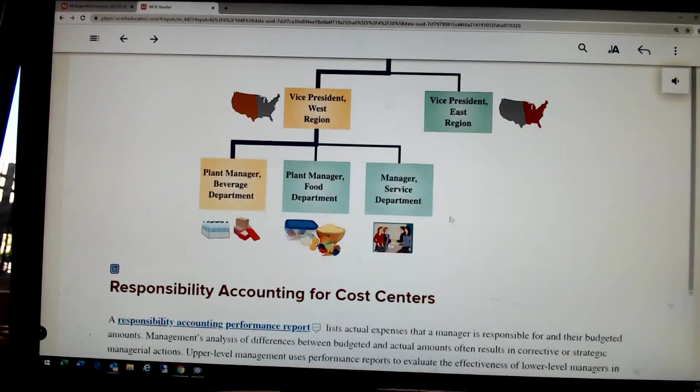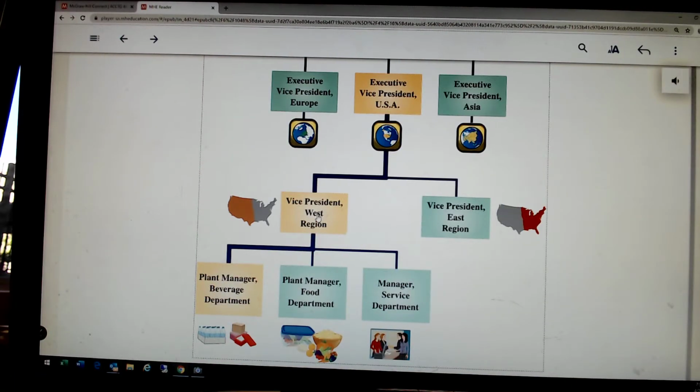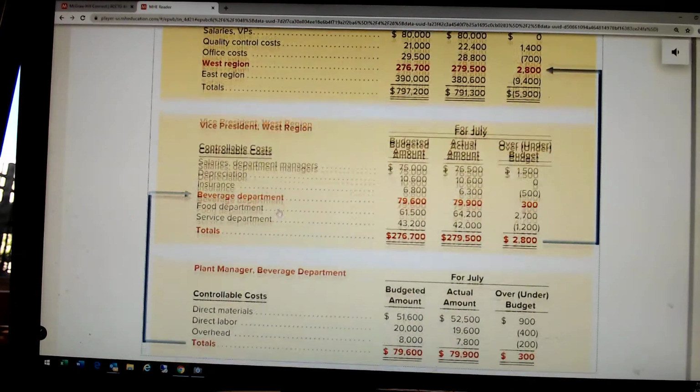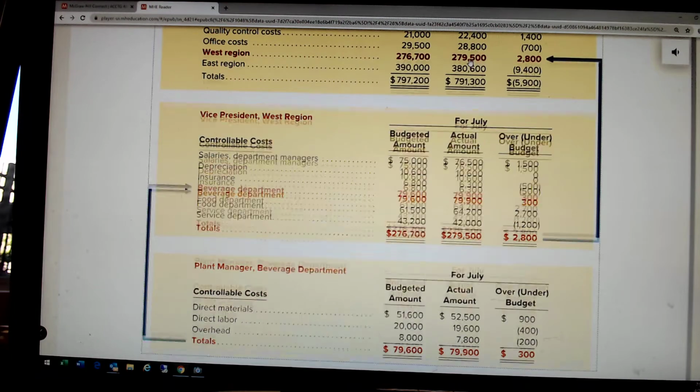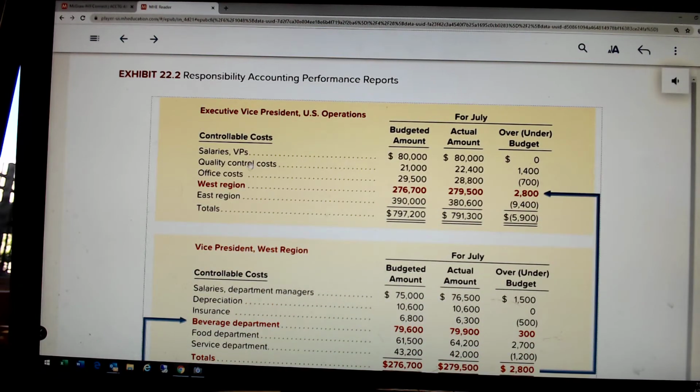Now, is the executive vice president ultimately responsible for those costs he's responsible for? And the answer is yep, along with this guy, along with other costs at his level. So the West Region Vice President's totals actually become a line item on the next guy up, but he's responsible for the West Region and the East Region, as well as various costs at his level.